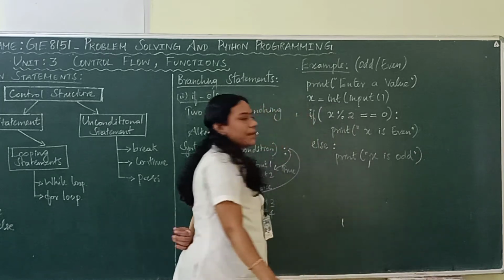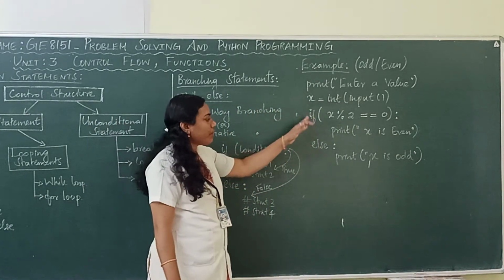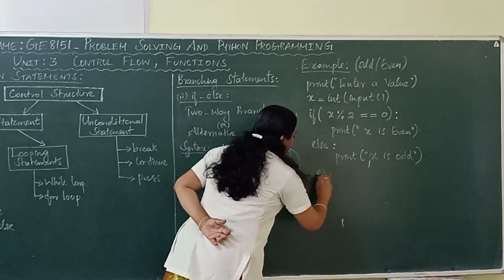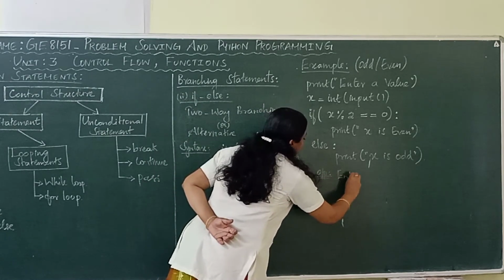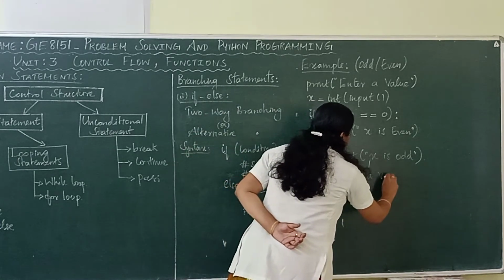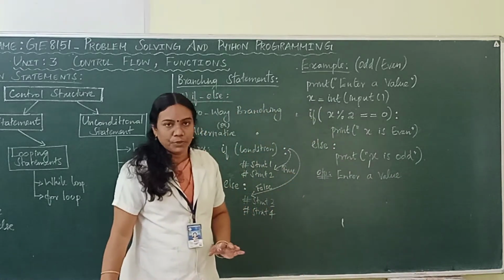This is a program to find whether a number is odd or even. Here we are using if and else. Let us see the output. What will be the output? First, the first print statement will get executed as it is. You will get the string "enter a value" displayed on the output screen.